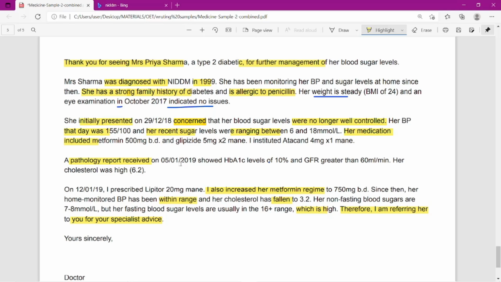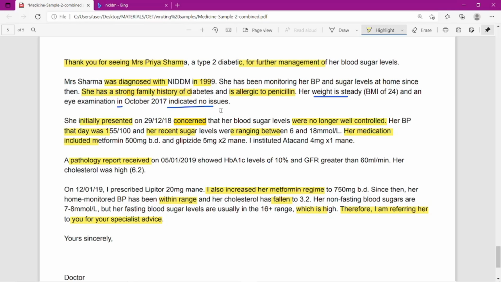Here they are using in because after in no date has been mentioned. In October, directly in month, in August 2017, like that. But if it is on 2nd October, or any date, then it's on. On 2nd October 2017, indicated no issues.